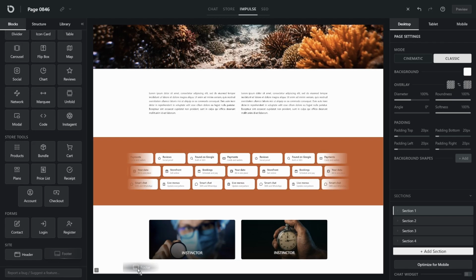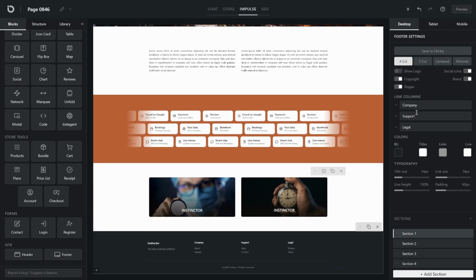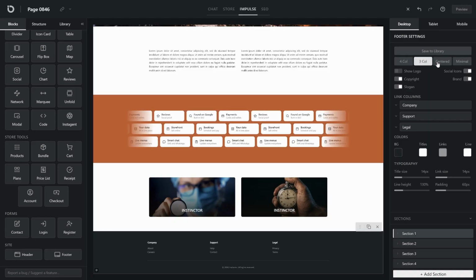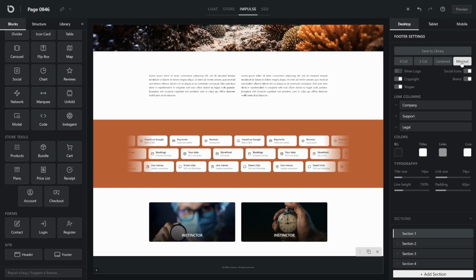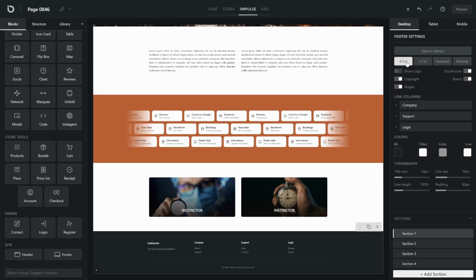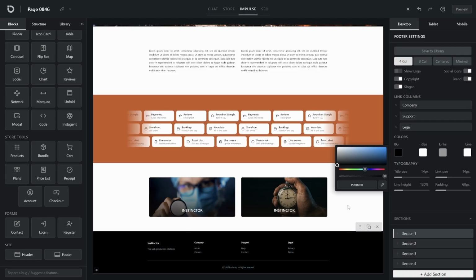Alright, let's drag in a footer now. You've got a few modes to choose from: 4 columns, 3 columns, centered, and minimal. We won't linger here today, but do go and play with the footer. It's worth getting to know. And there we are. The page is ready to publish. But you know what? I think we can make it better still.